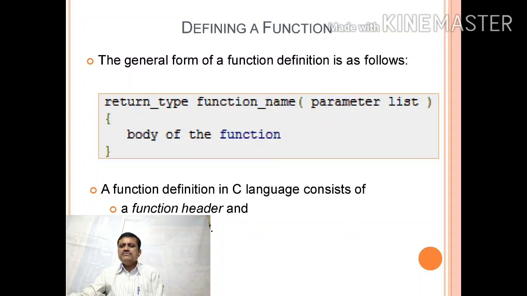In that the body of the function lies. A function definition in C language consists of a function header. Now function header means this much portion, return type and the function name and the parameter list. This is called the function header, and the body of the function.